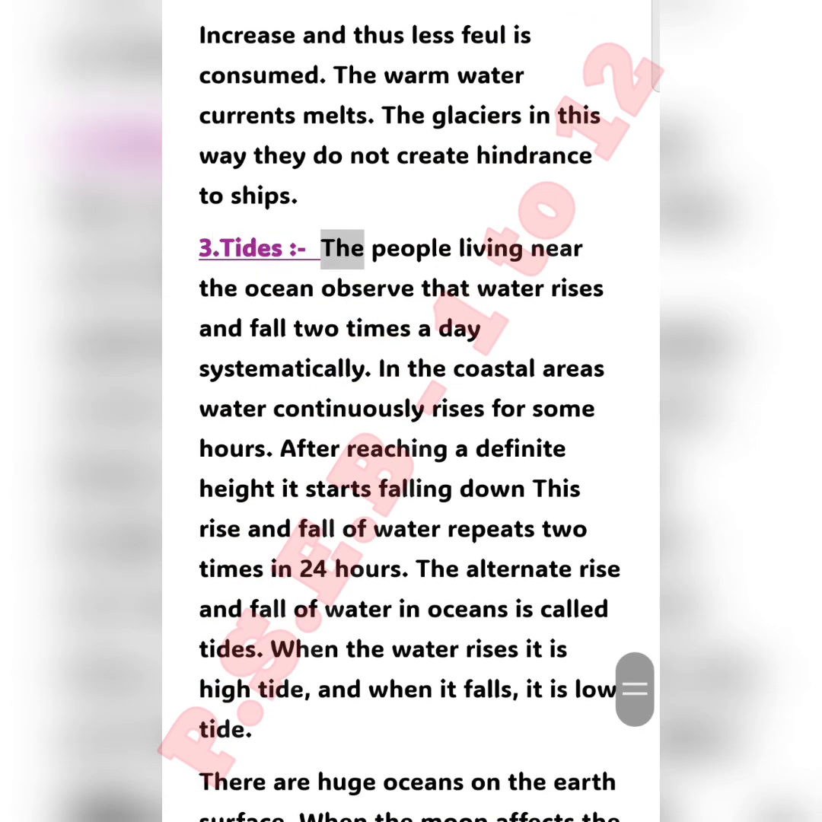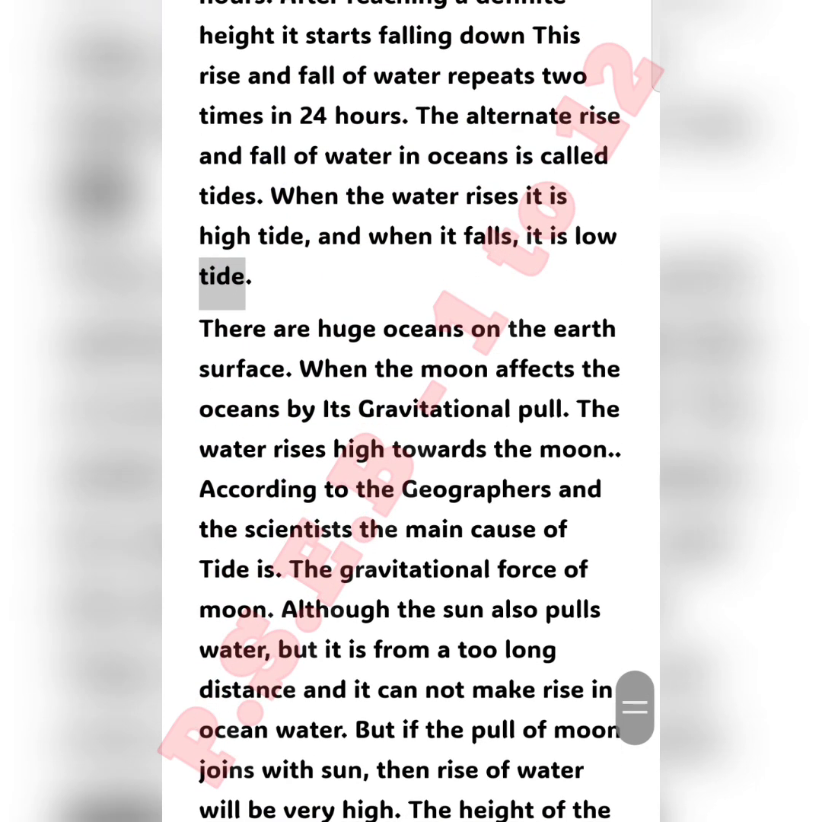3. Tides. The people living near the ocean observe that water rises and falls 2 times a day systematically. In the coastal areas, water continuously rises for some hours. After reaching a definite height, it starts falling down. This rise and fall of water repeats 2 times in 24 hours. The alternate rise and fall of water in oceans is called tides. When the water rises, it is high tide, and when it falls, it is low tide.